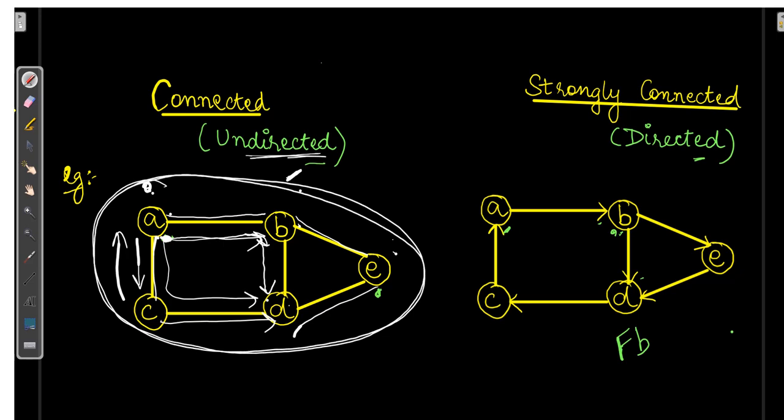Each vertex is accessible from every other vertex. That is why there is just one component.